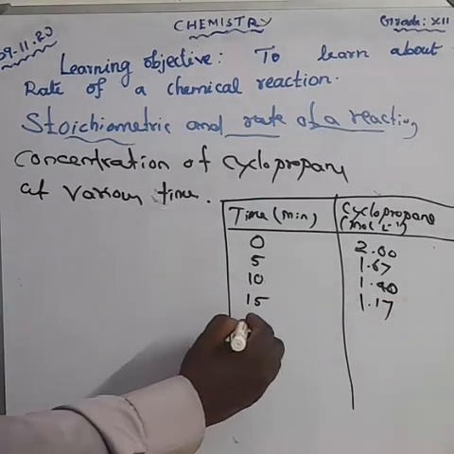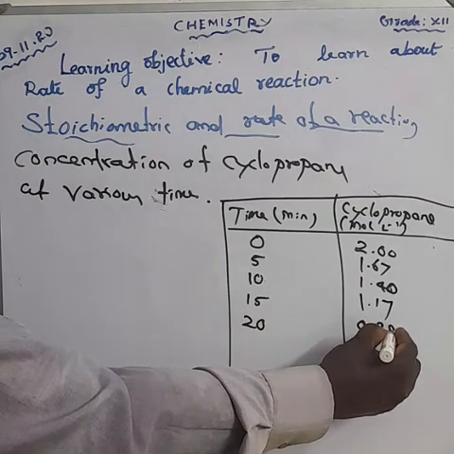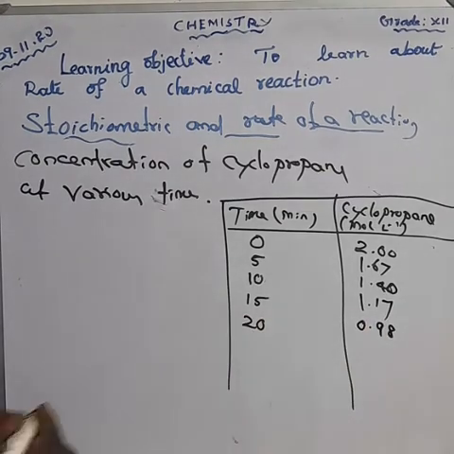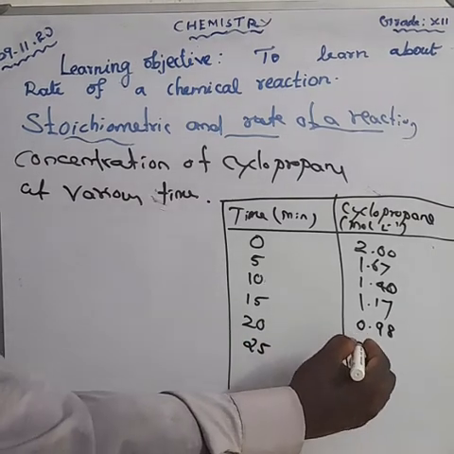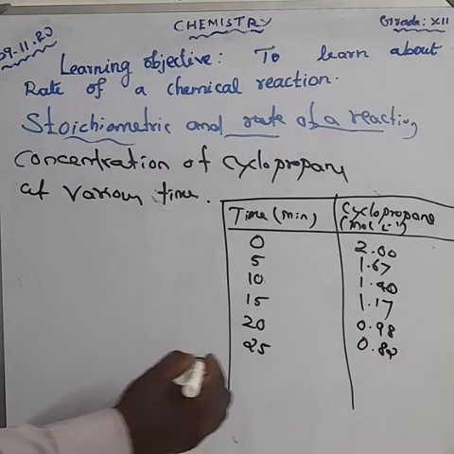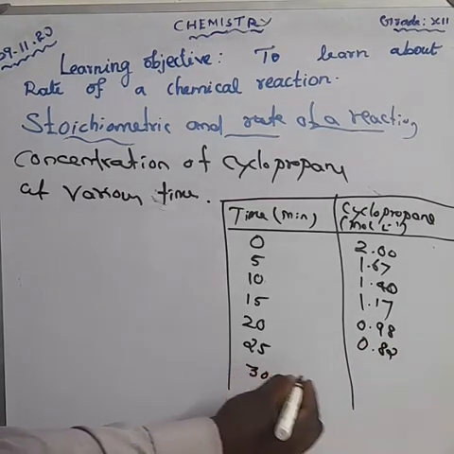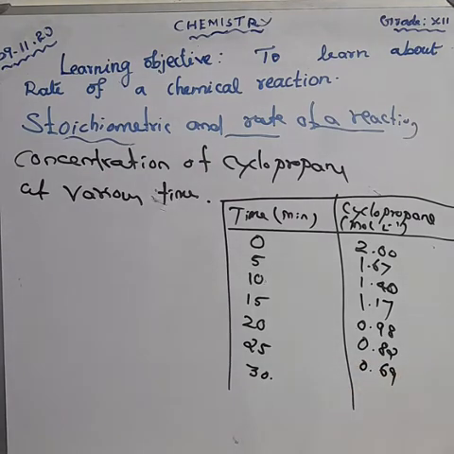Time 20, 0.98. Time 25, 0.82. Time 30, 0.69. These are the values.